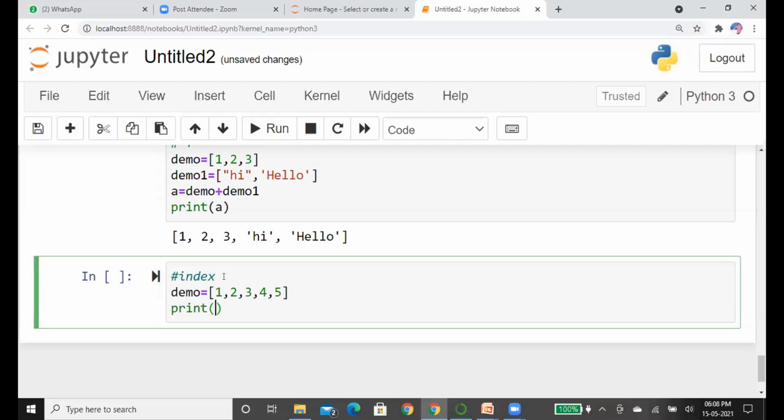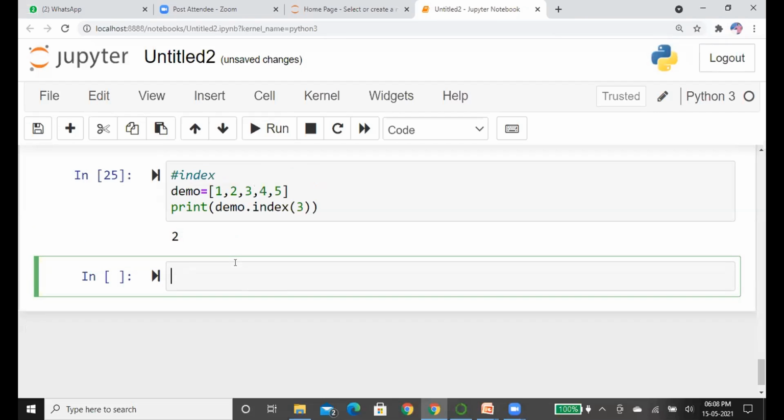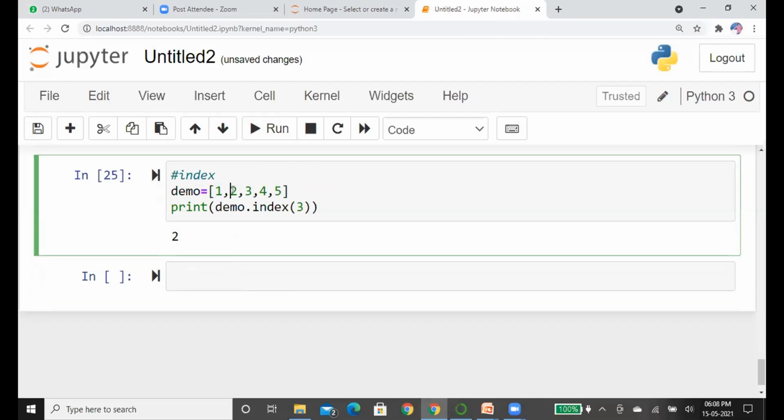You can simply use the index method with 3. See here, we got that the position is 2. Here the index value starts from 0, 1, 2. See here, the element 3 is located at the index 2.